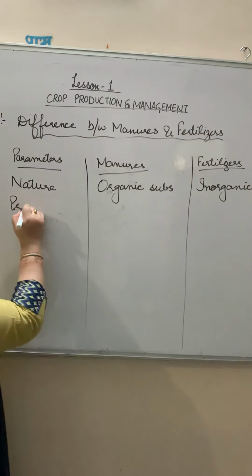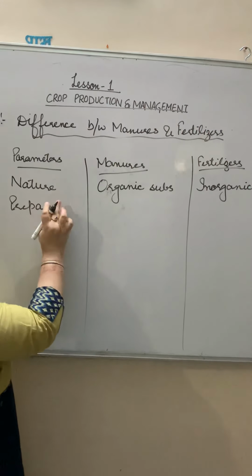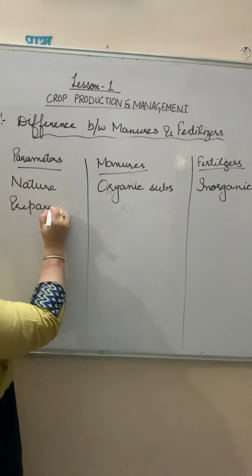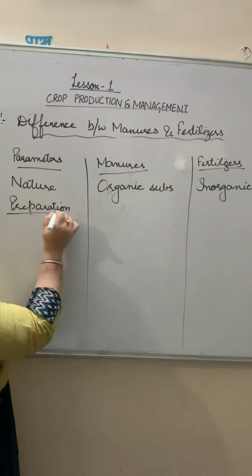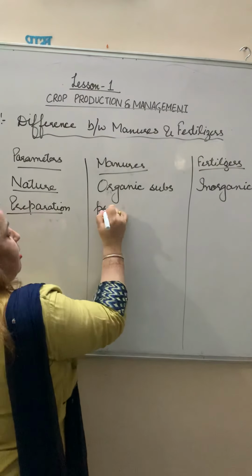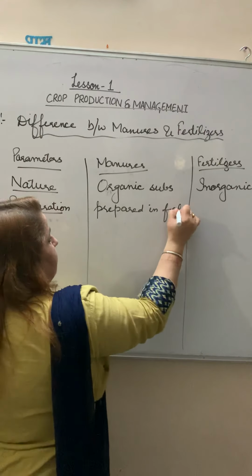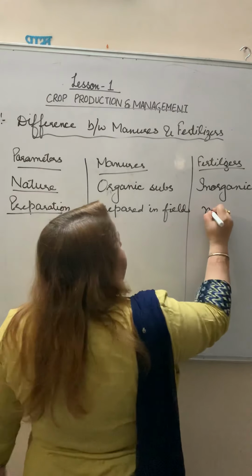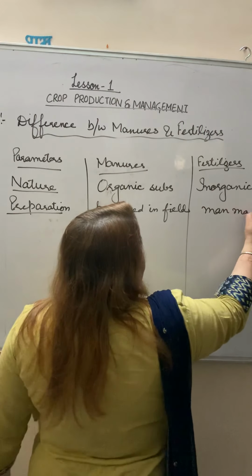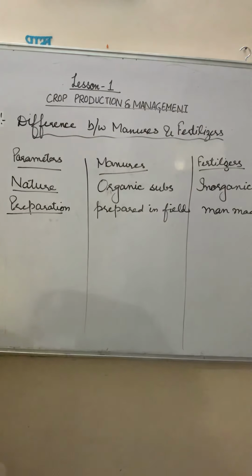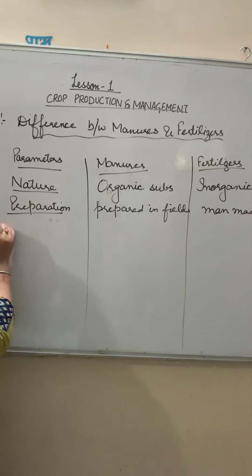Second is preparation. Preparation means manures are prepared in the field. Fertilizers are man-made or prepared in the factories, right? Third is humus.